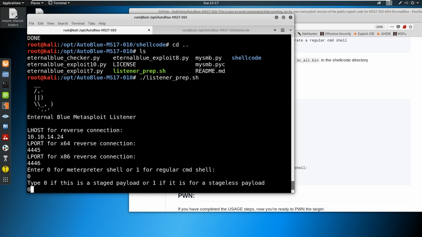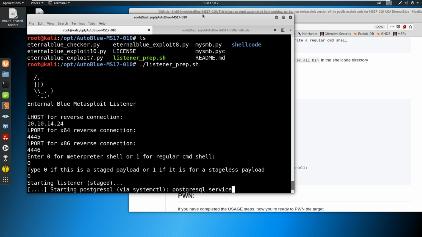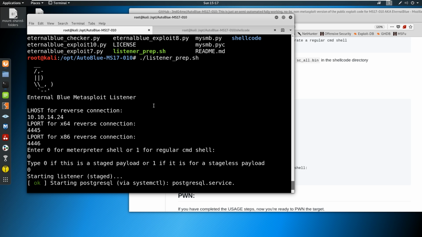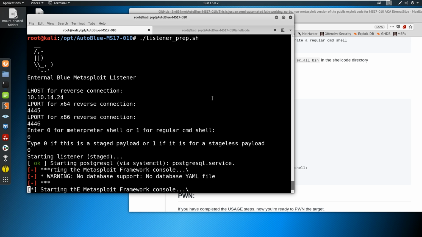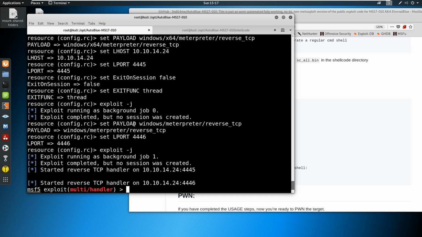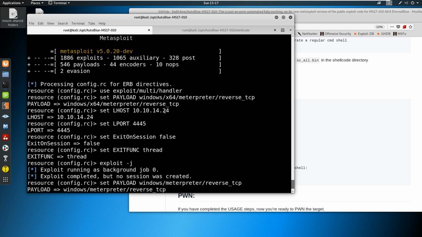0 and 0. So what this is doing is going to start up Metasploit. Metasploit has something called an exploit handler, and I will be showing you guys that as well. So we can use exploit handler to set up a listener. So we're listening here in the background for any connections that come through on our IP address at 4445 or 4446. And that's all. So it has to know the payload that you use.